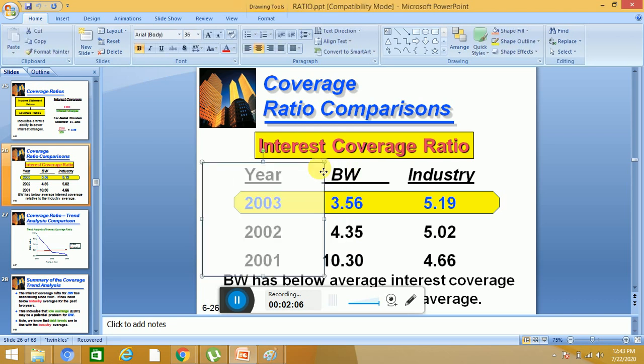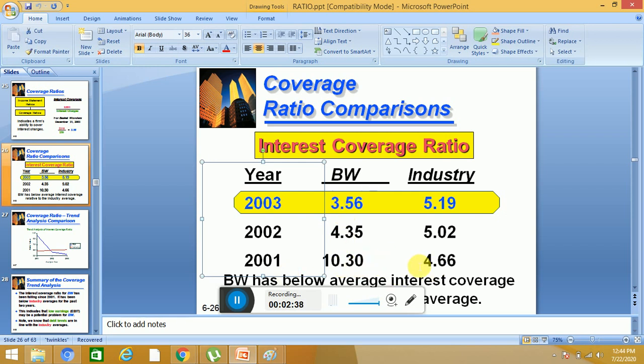This is the internal analysis for Basket Wonders. In 2001, it was 10.30. In 2002, it comes down from 10.3 to 4.35 and then 3.56. Now I told you if it is high, it is better. But it is coming down, which is an alarming situation, which is a poor performance.